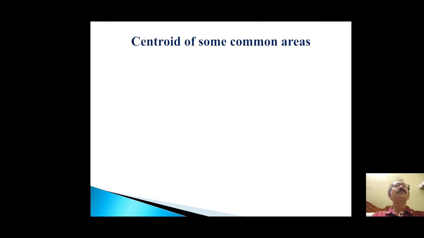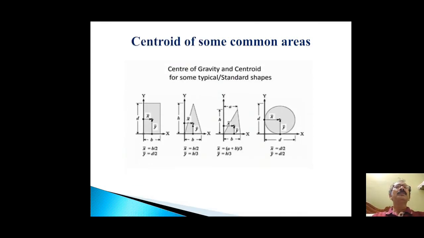Now, centroid of some common areas. This figure indicates the common areas: rectangular area, triangular area and circular area. In the case of a rectangular area, the position of the centroid, or the center of gravity, x bar and y bar, is b by 2 and d by 2, where b and d are the dimensions of the rectangle.